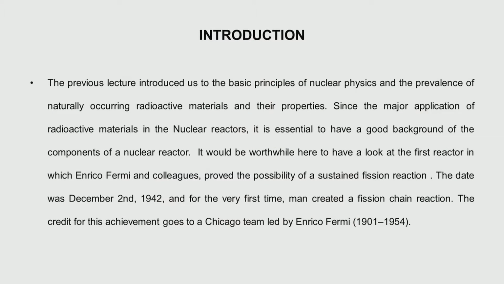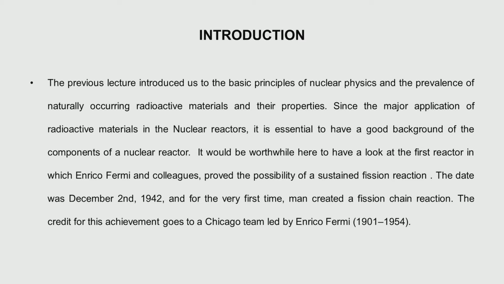Now, you must have heard about the scientist Enrico Fermi. He and his colleagues were able to create a reactor setup wherein the fission reaction was sustained, that is, they could arrive at a geometry of fissile elements and moderation, etc., to come to a reactor, and that is called the Chicago pile.